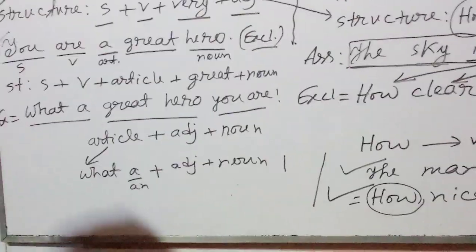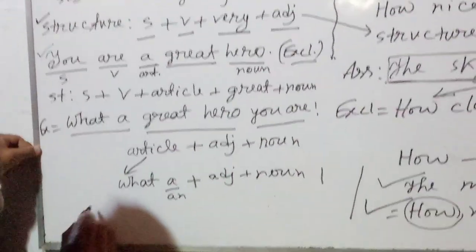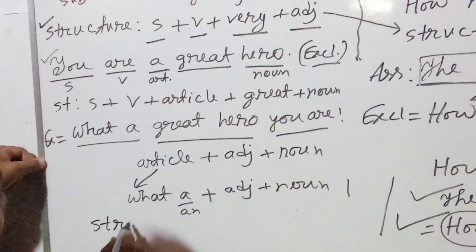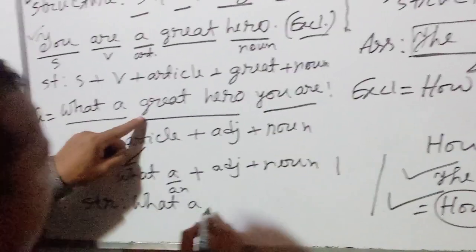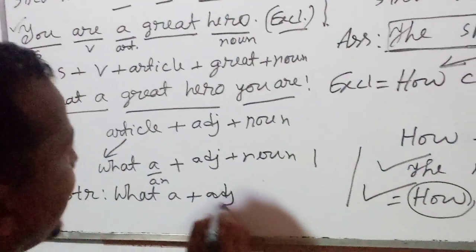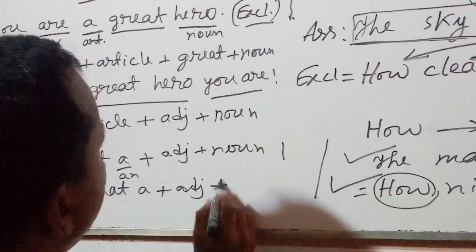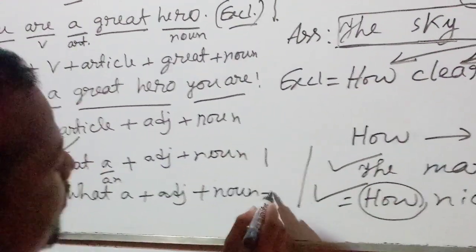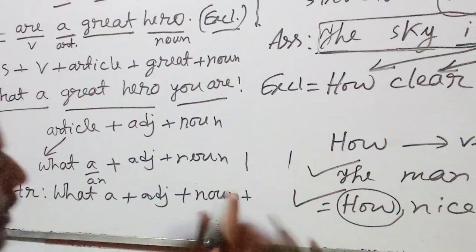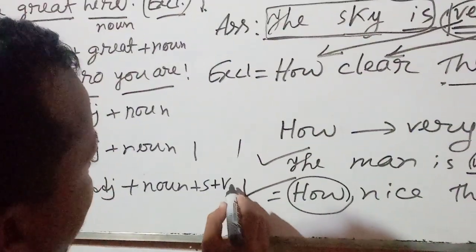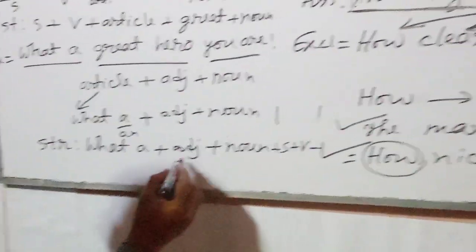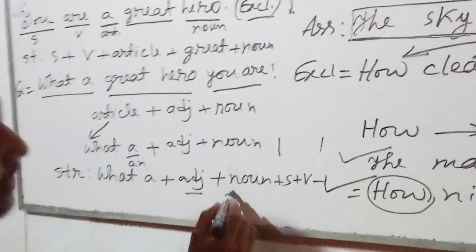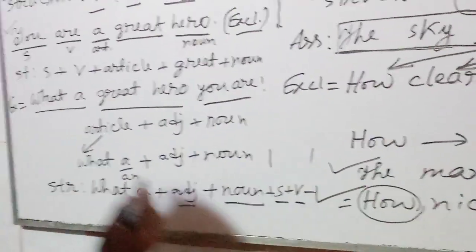Then we can make a structure here. What a plus adjective plus noun plus subject plus verb. This is the structure. What a plus adjective plus noun plus subject plus verb.